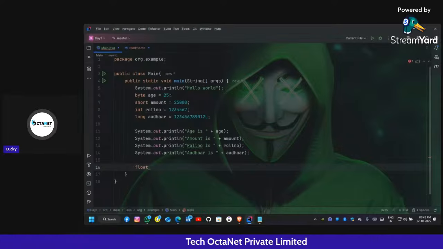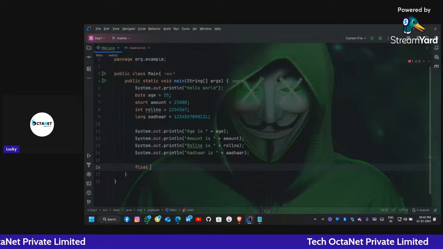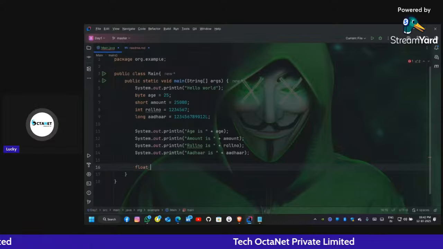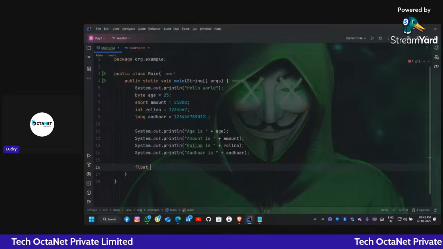So what example should I take as a float? Anyone tell me? Guys, tell me what example do you want? I want interactive classes. Guys,